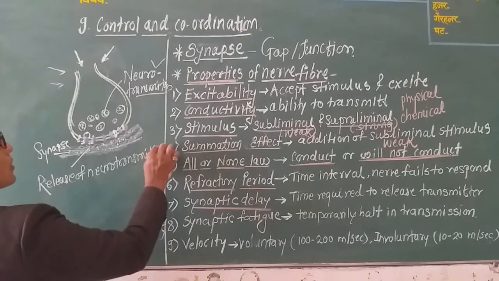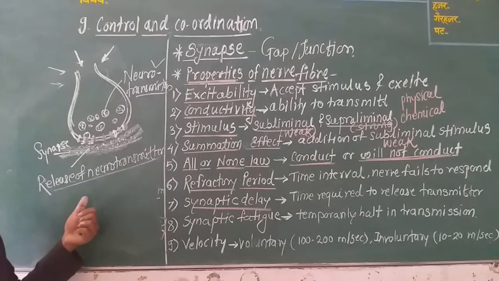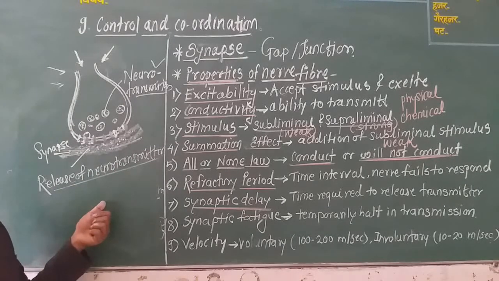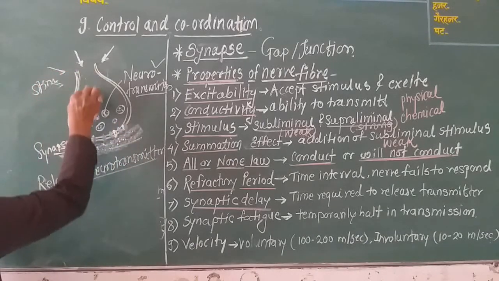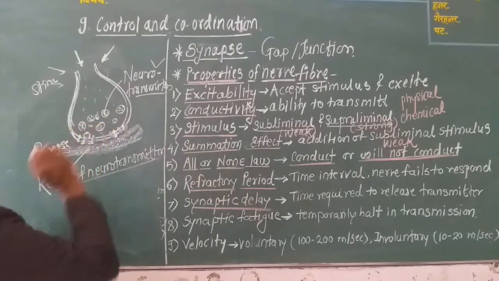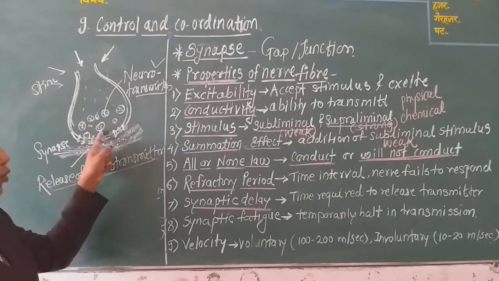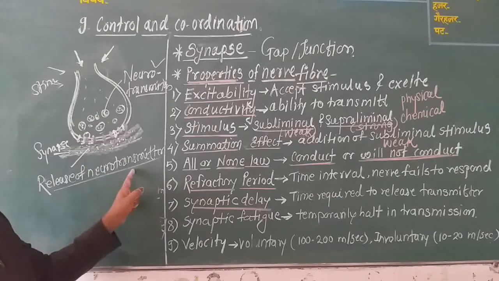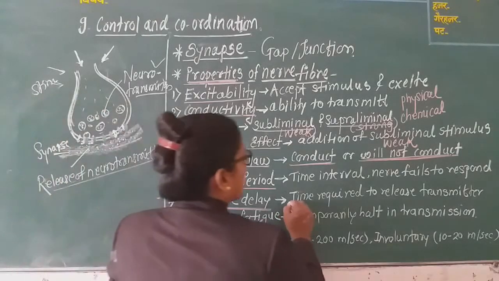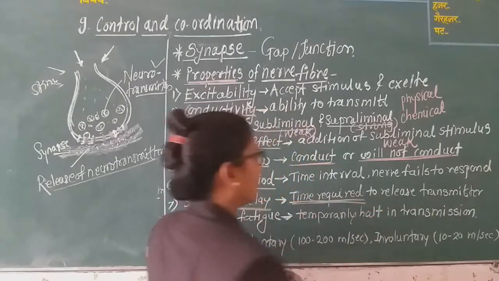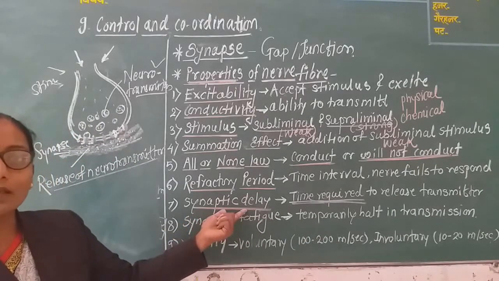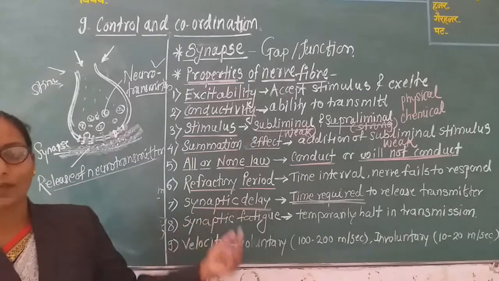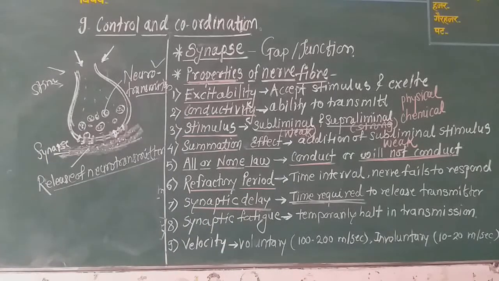Due to the release of the neurotransmitter substance, the stimulus comes, the transmission takes place, the synaptic cleft opens, then the neurotransmitter is released. This transmitter release requires time. And this time required is called the synaptic delay. Delay means some time which is taken for that process. It is called the synaptic delay.